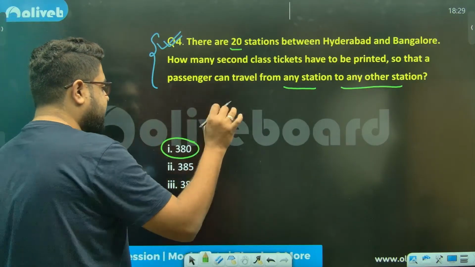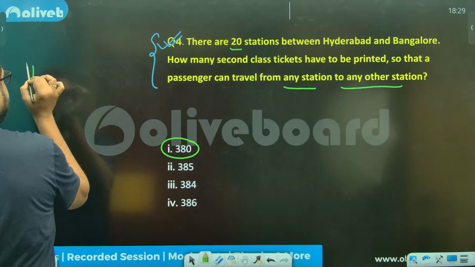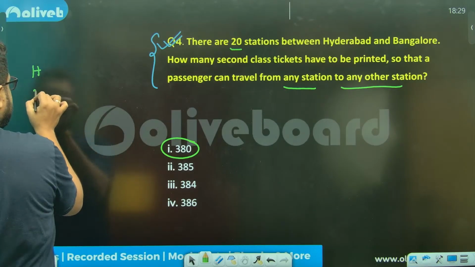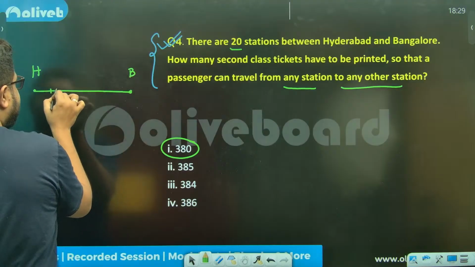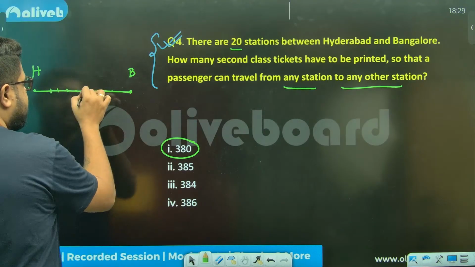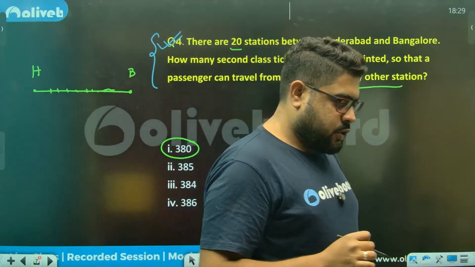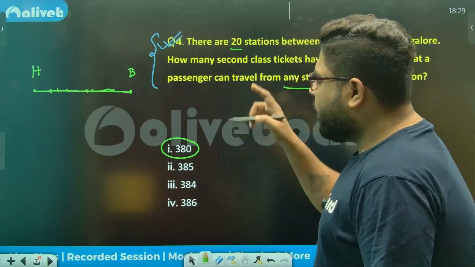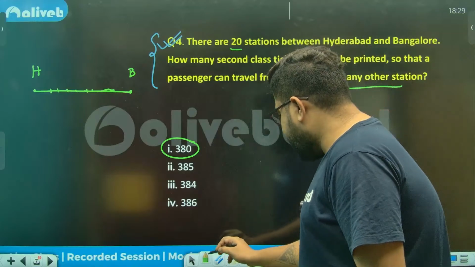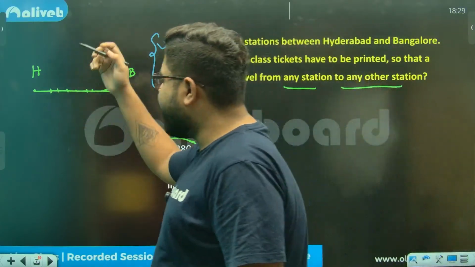Think like this: this is Hyderabad station, and this is Bangalore station, and in between there are 20 stations. Soumya is also saying 380. Okay, perfect. Let's see. I need the passengers to be able to move from any station to any other.